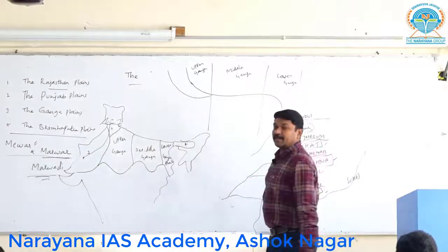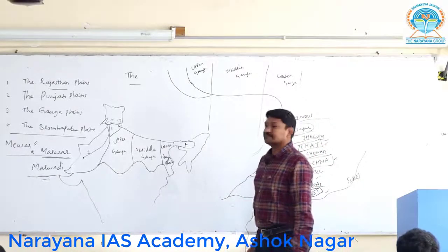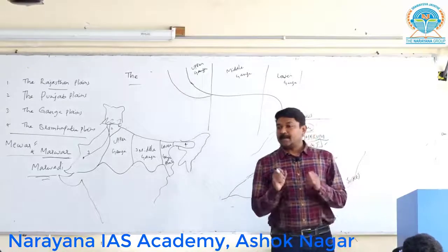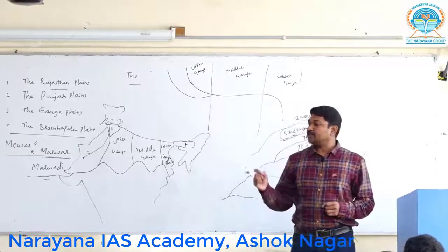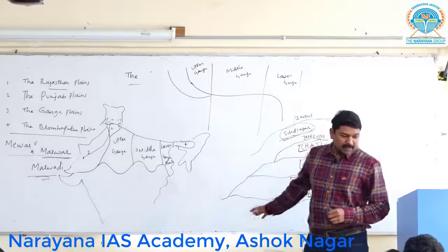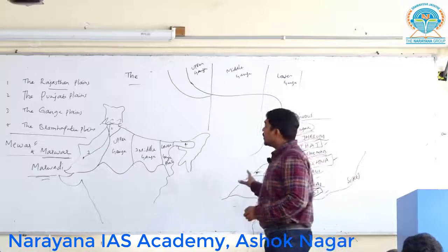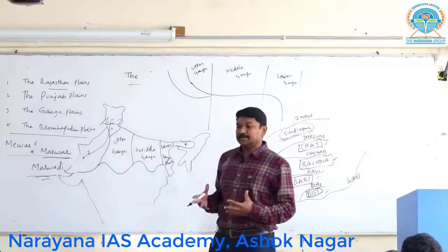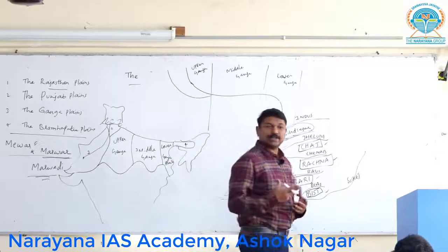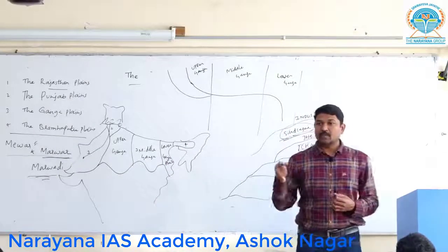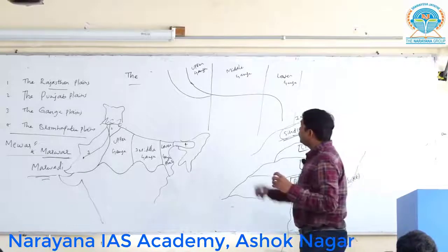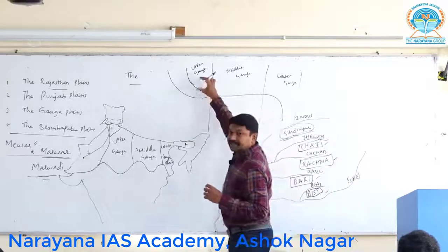Give the heading as Upper Ganga plains. Upper Ganga plains are made up of the depositions brought by the Ganga river and its tributaries. Now give the heading as Upper Ganga. Upper Ganga is made up of three regions.